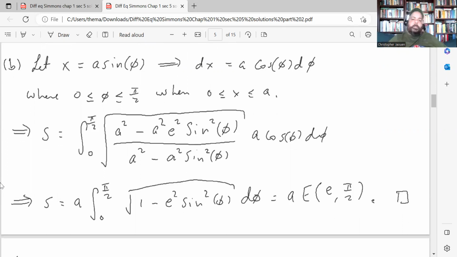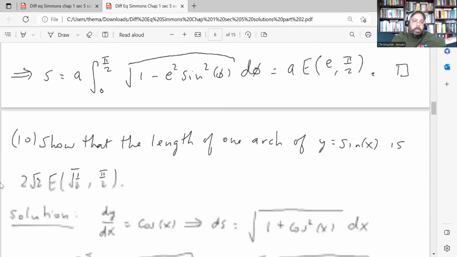And in the bottom, when you cancel the a squares, you get 1 minus, well, if you distribute the square root, you get square root of 1 minus sine squared, which is the square root of cosine squared, which is cosine phi in quadrant 1. And then you can cancel the cosine phi in the numerator with the cosine phi in the denominator. So the integral simplifies to a times the integral from 0 to pi over 2 of square root 1 minus e squared sine squared phi d phi, which is a times an elliptic integral of the second type, evaluated at e and pi over 2.